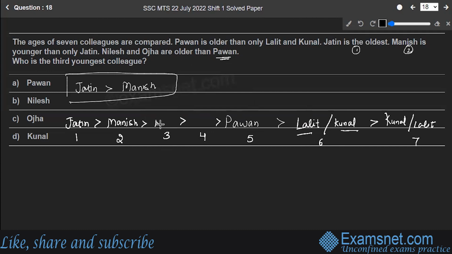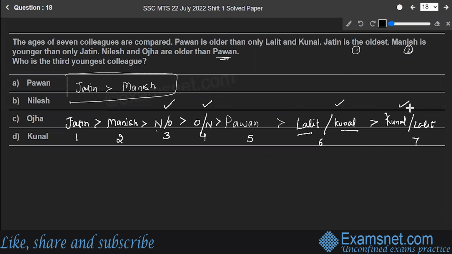I don't know. So here may be Nilesh, here may be Ojha. And if Nilesh is here, here will be Ojha, and here will be Nilesh. Okay. So almost I got the positions, right? Here will be Nilesh or Ojha. Like these 2 positions are covered by either Nilesh or Ojha. Similarly, these 2 positions are covered by Kunal and Lalit.